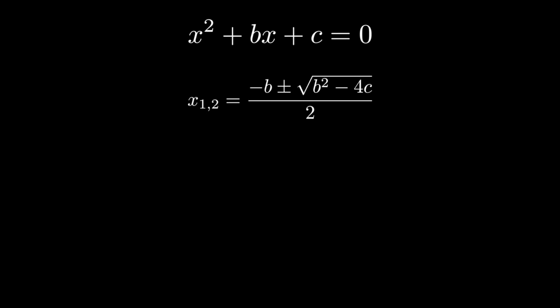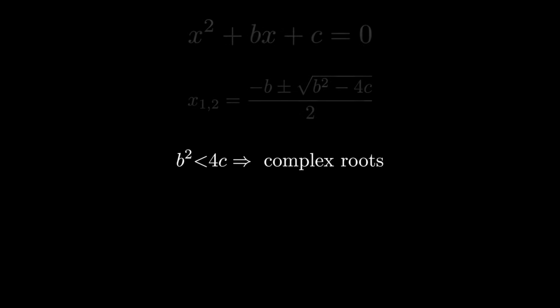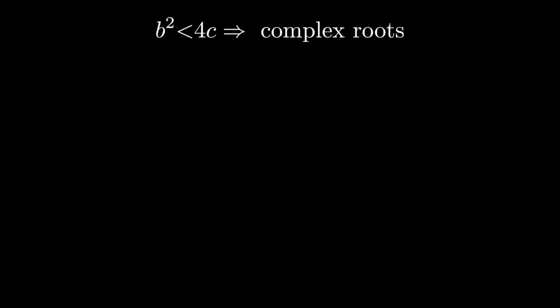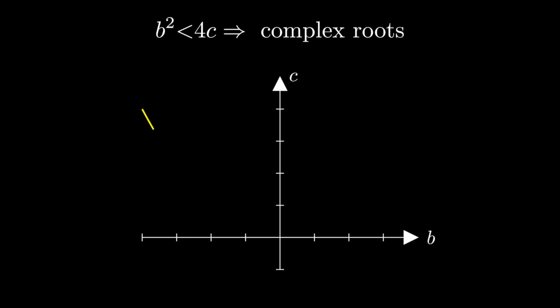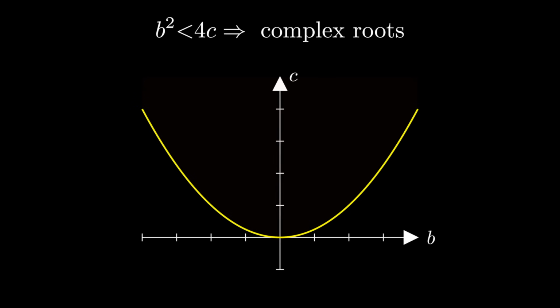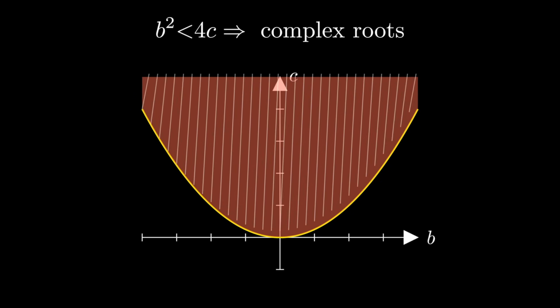Obviously, it is influenced by the value of the discriminant. When b squared is more than or equal to 4c, the roots are real. This condition defines a parabola centered at the origin, and the inequality is essentially this area here.